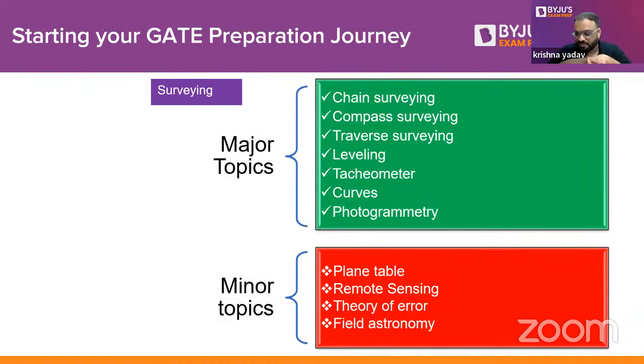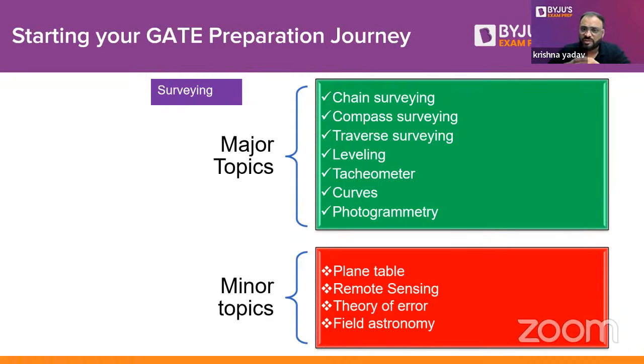Then we have the next subject, which is surveying. And you know that, guys, from surveying you may find a weightage of 3 to 4 marks. From the surveying topic, you know that this is basically a numerical subject and very easy to remember also. So you need to cover just a specific set of topics so that you can score well.